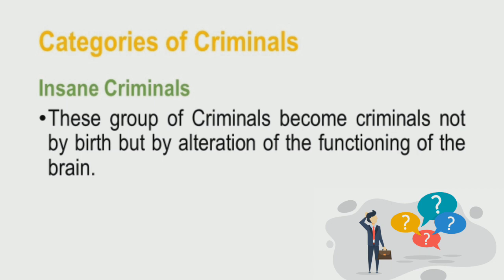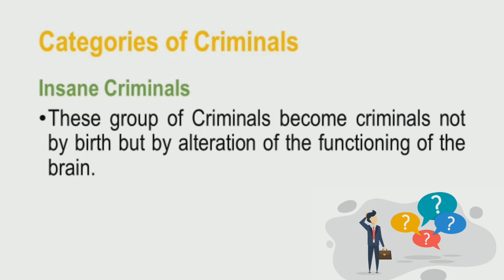So there are tendencies that those individuals whose brain functioning has been altered due to circumstances beyond their control, such as illnesses or injuries, will display changes in their behavior.